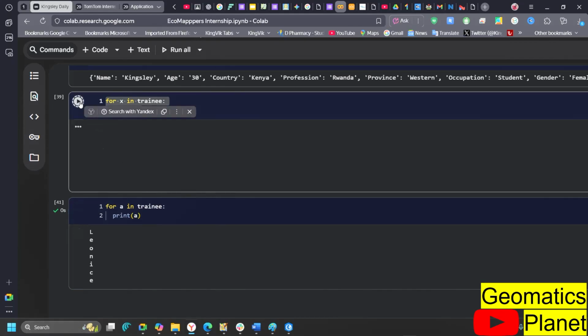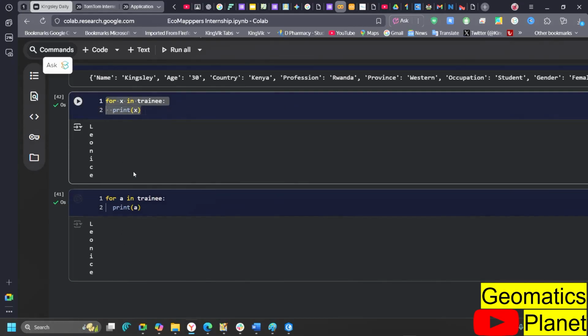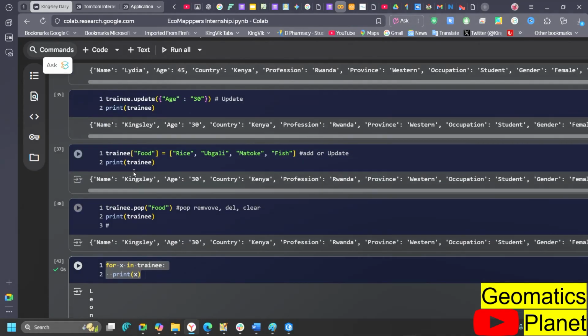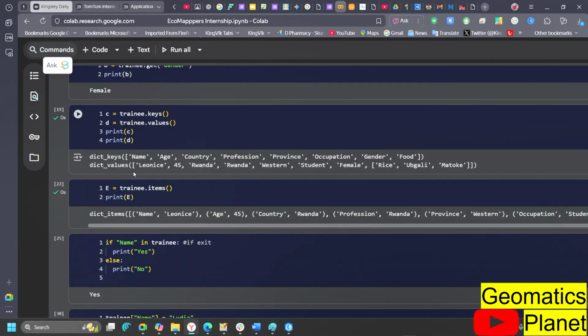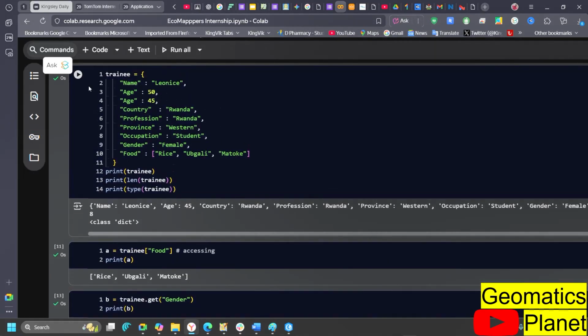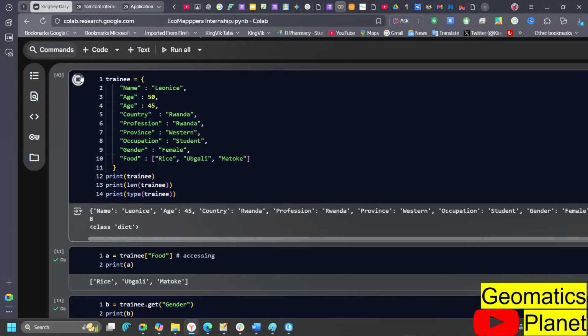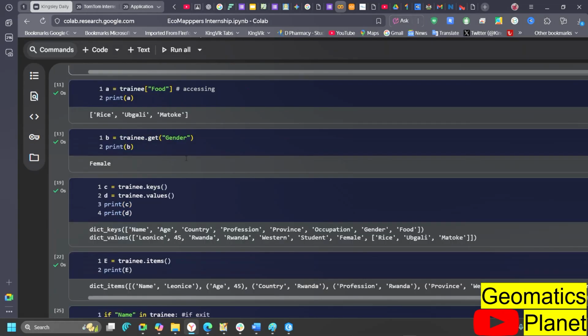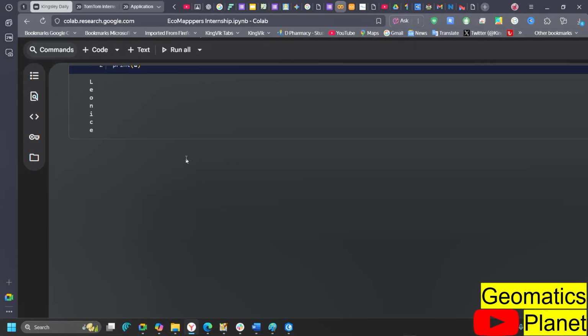Let me run this so that you can see this has changed. I need to go back and rerun this so that you can update the lists as well, because it has already captured what I had before. Let me run this to update the dictionary in memory, so that it will know what to pick. So this is a way you can use a for loop to go in and get everything that is there.